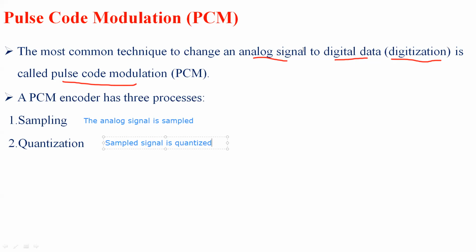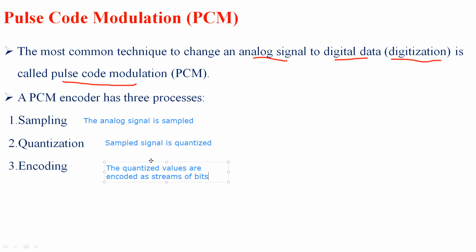Let's see which is the last process in case of a PCM encoder. We have encoding here. Why we need encoding is that whatever quantized signal we have, those quantized values are encoded as streams of bits.